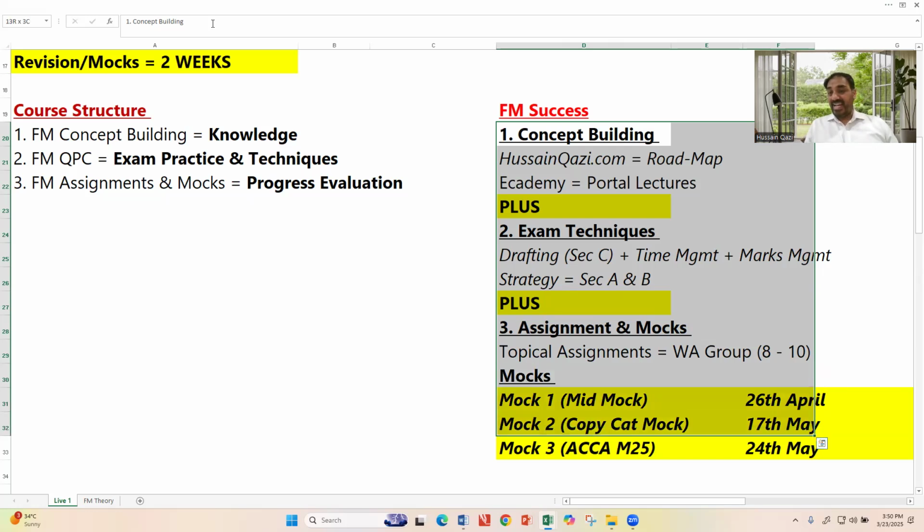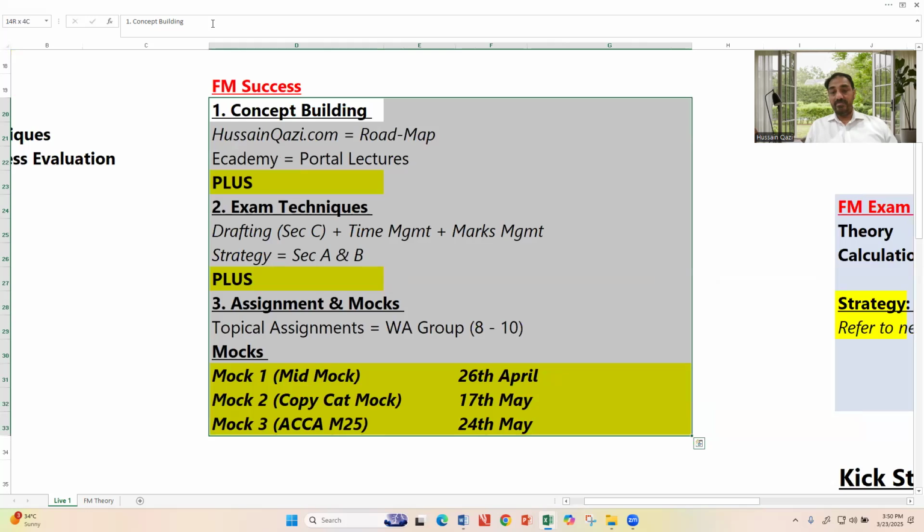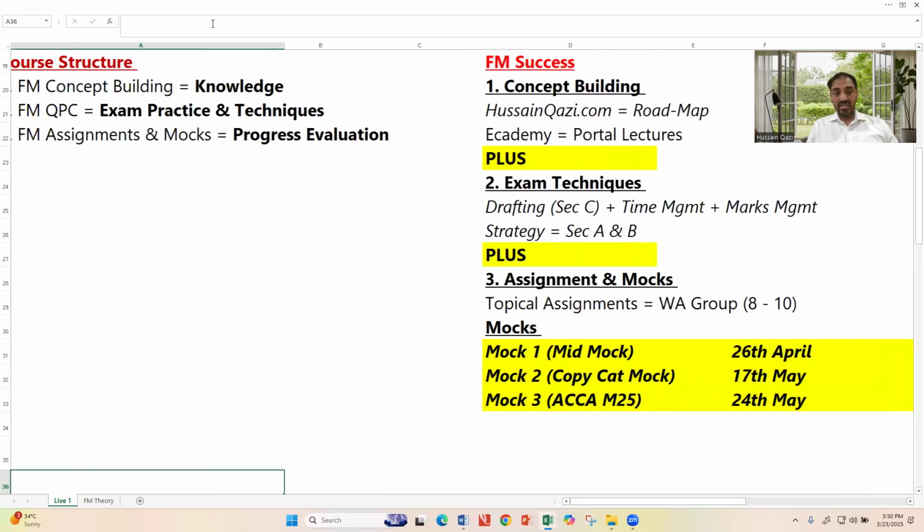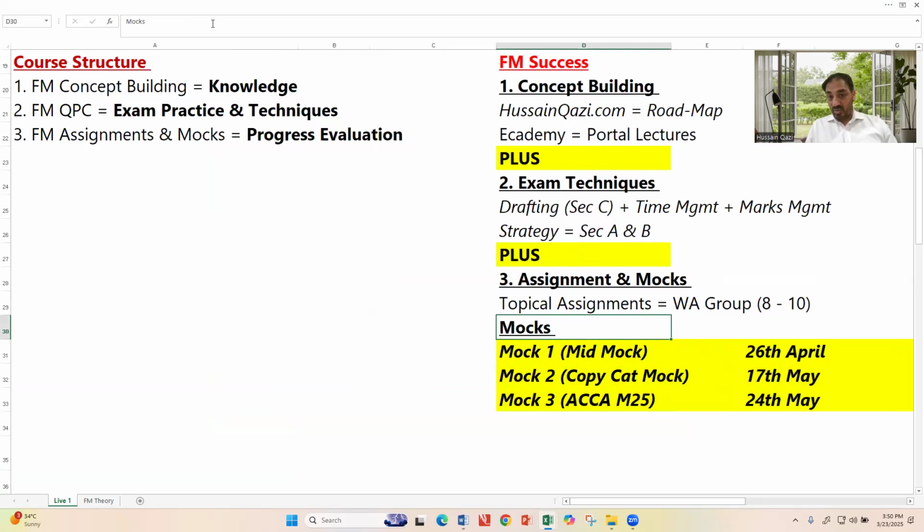With assignments, you have to complete the mocks as well. By the way, I have assigned the mocks with today's first live session. Lock your calendar. Don't even think that you will not perform the mock. As the syllabus moves on, you need to participate in the mocks. The first mock exam will be held on 26th of April.